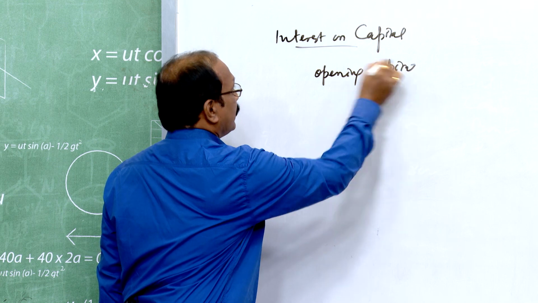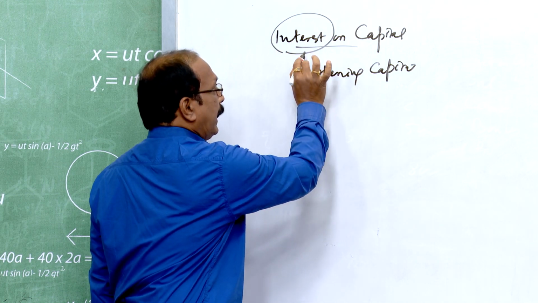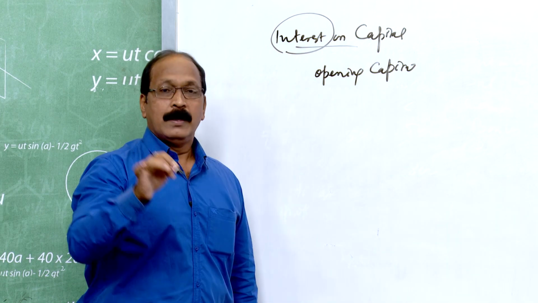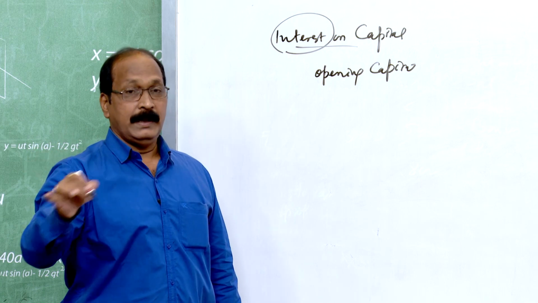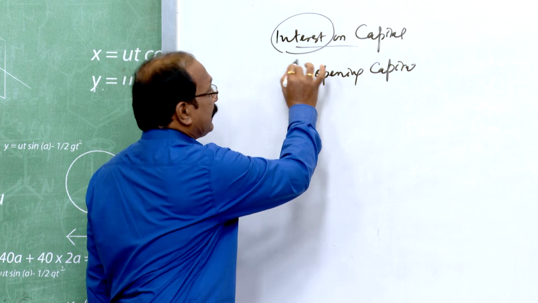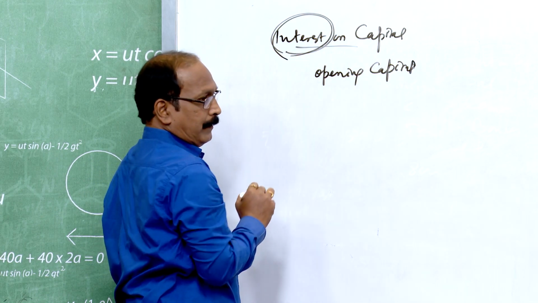Remember, this interest on capital is to be calculated from the date of investment, date of contribution, to the end of the period. So, the interest is generally calculated on opening capital.